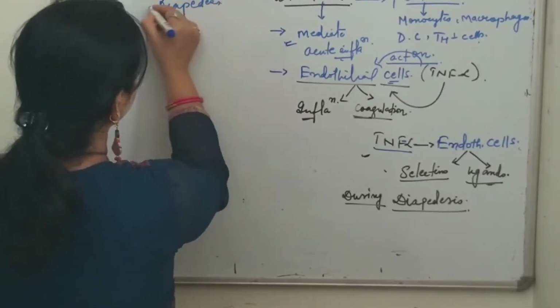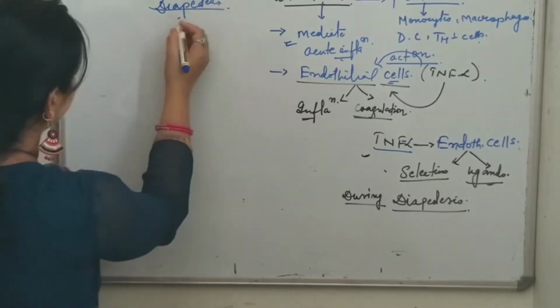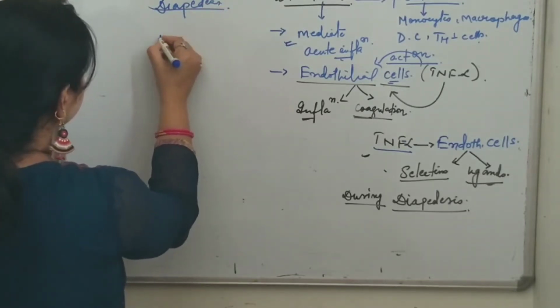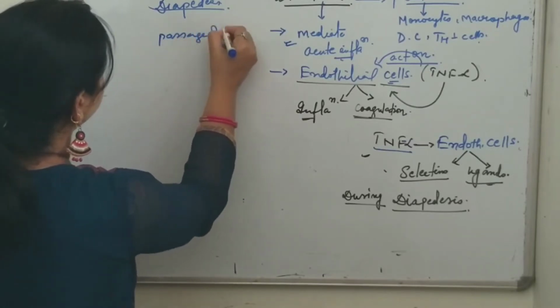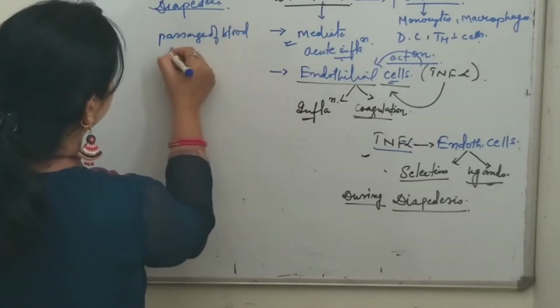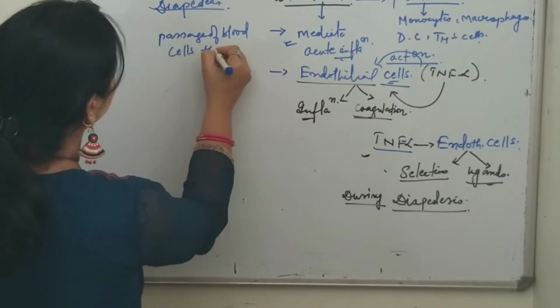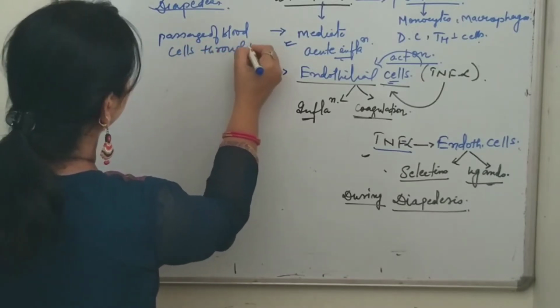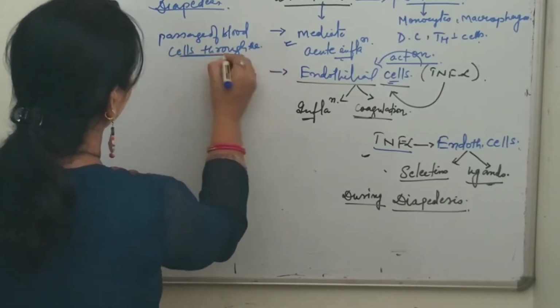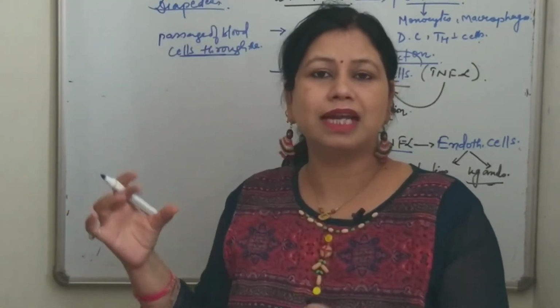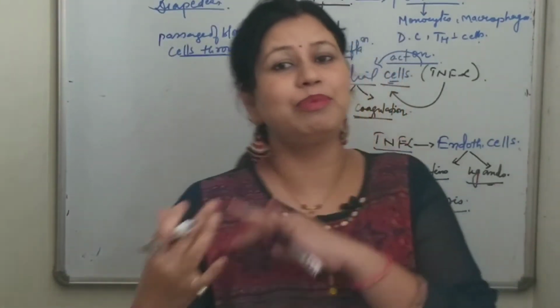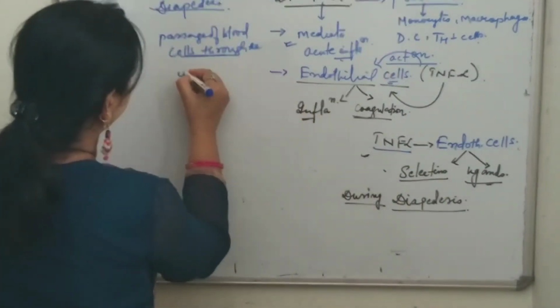Diapedesis means the passage of blood cells through the intact wall of capillaries, so that it typically accompanies the inflammation.